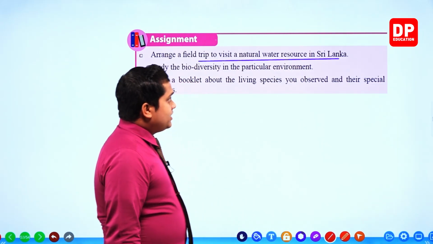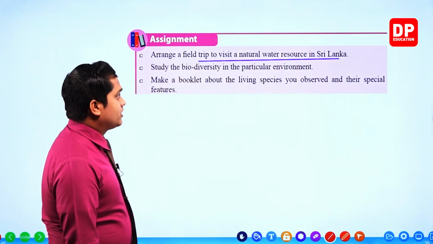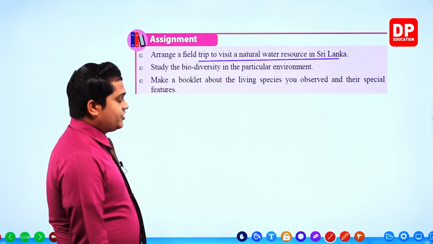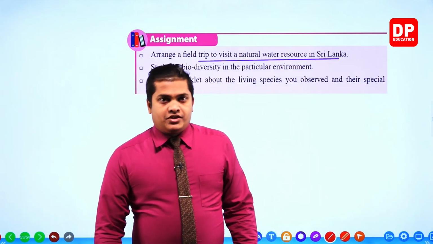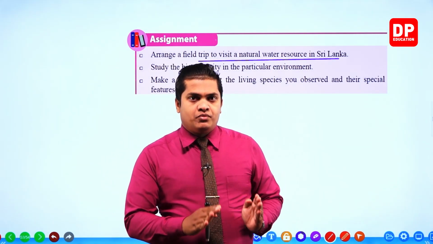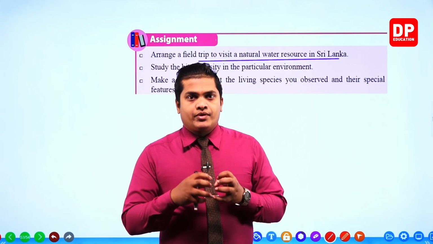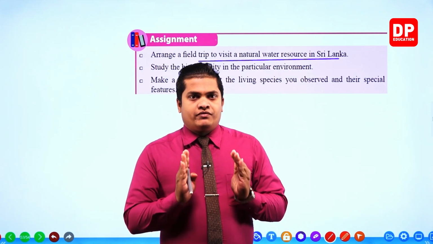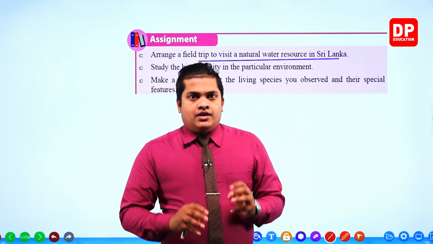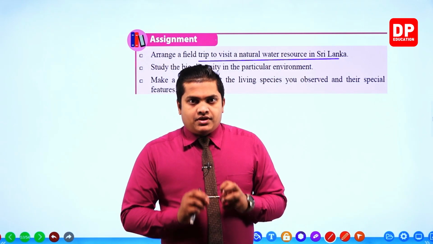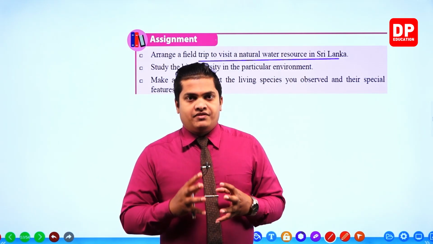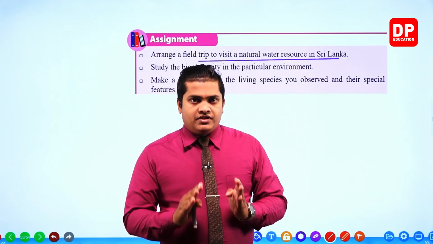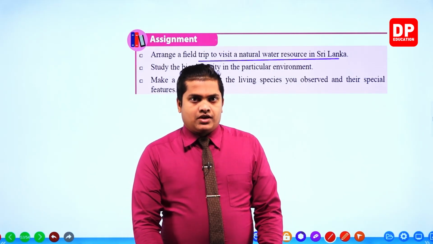Okay, then my dear children, what you have to do? Make a booklet about the living species you observed and their special features. You have to prepare a small booklet in order to record these special features, right? So I hope that you would follow up on this, and you would do this assignment at your home to identify different features and different species of organisms that live within a freshwater environment in Sri Lanka.